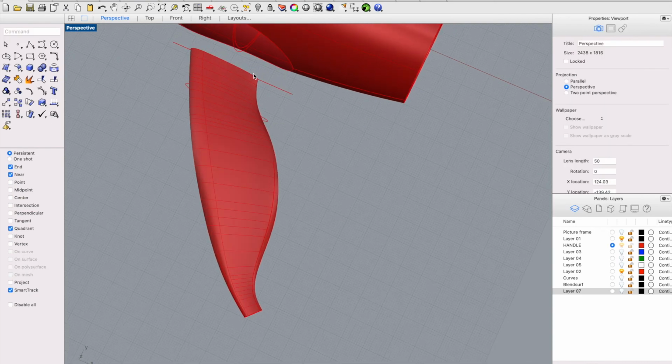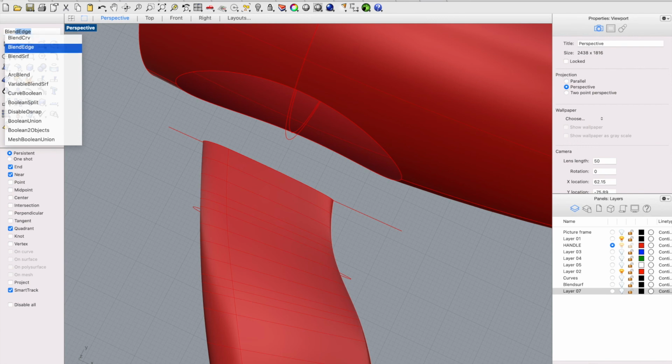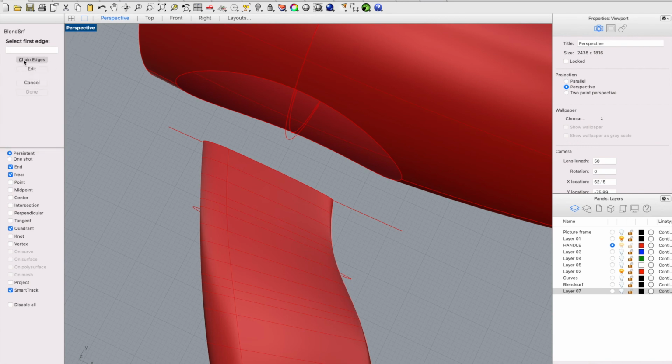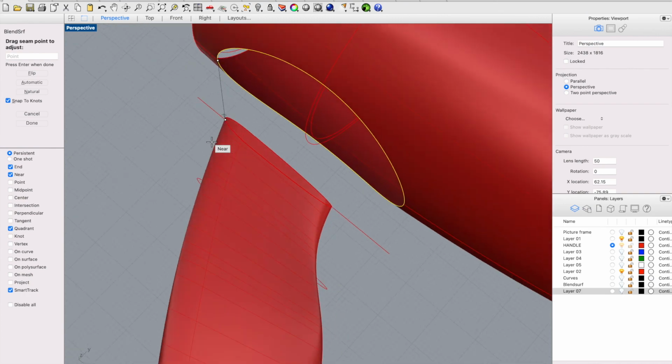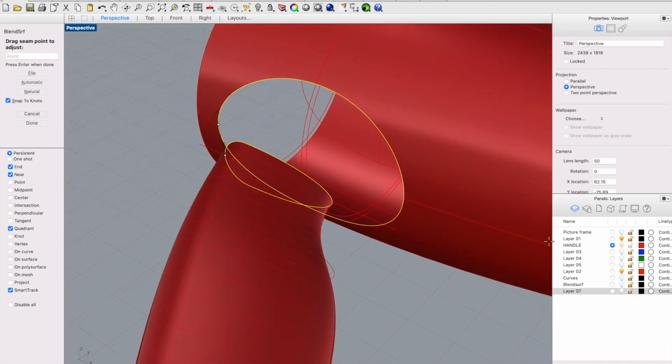Okay. Now we have the handle. We want to connect it to the body using blend surface, chain edges, 1, 2, select second segment for second edge, and this is the second edge. The two arrows are, I don't know if you can see them.